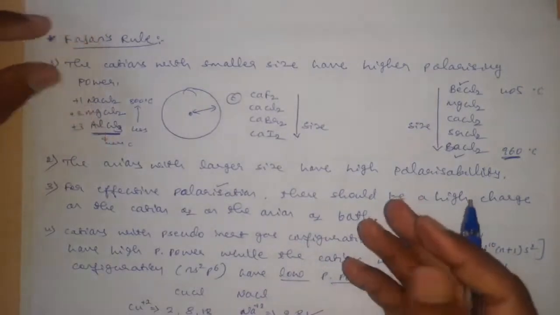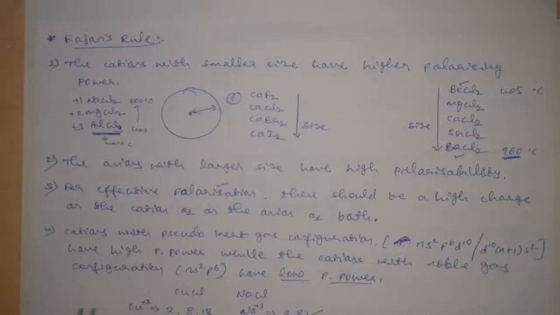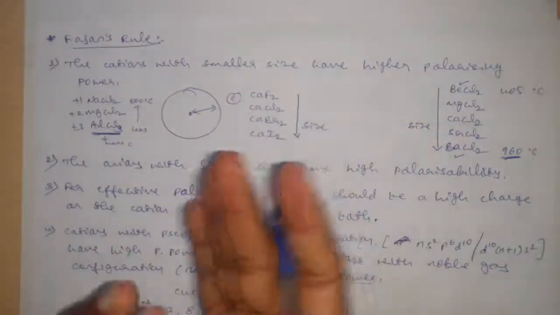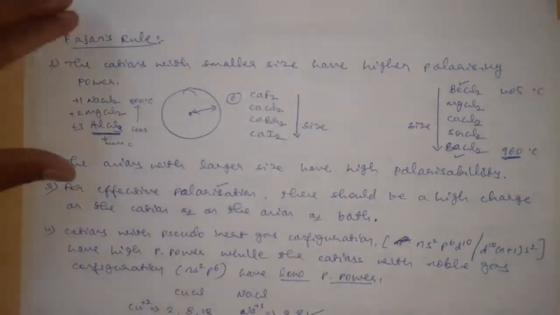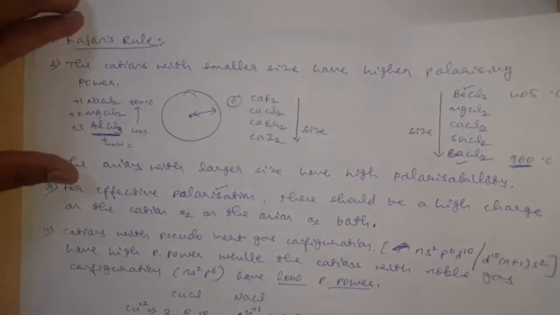If the effective nuclear charge is small, then its polarizing power is small, and the polarization is small. This is all about Fajans' rule. And after studying all this, we can state some points.